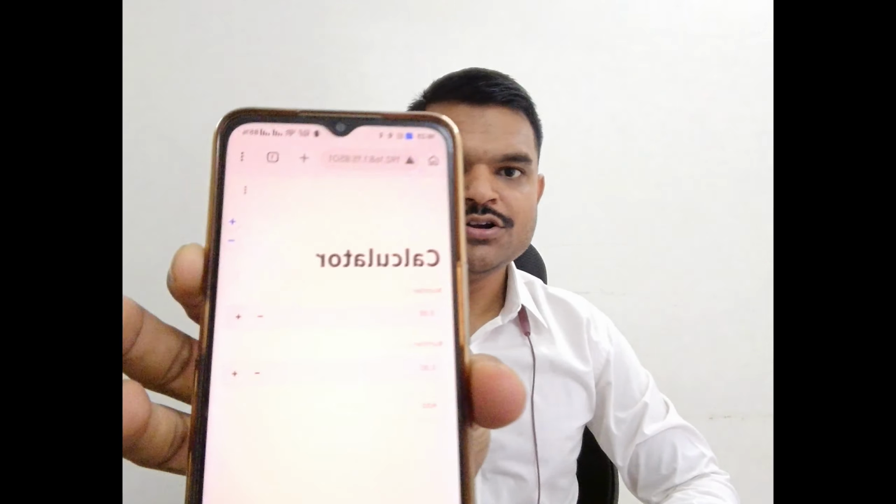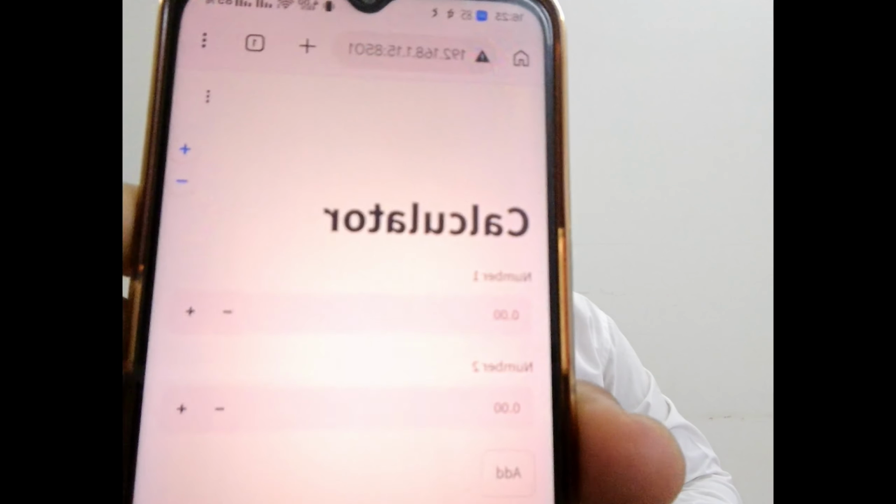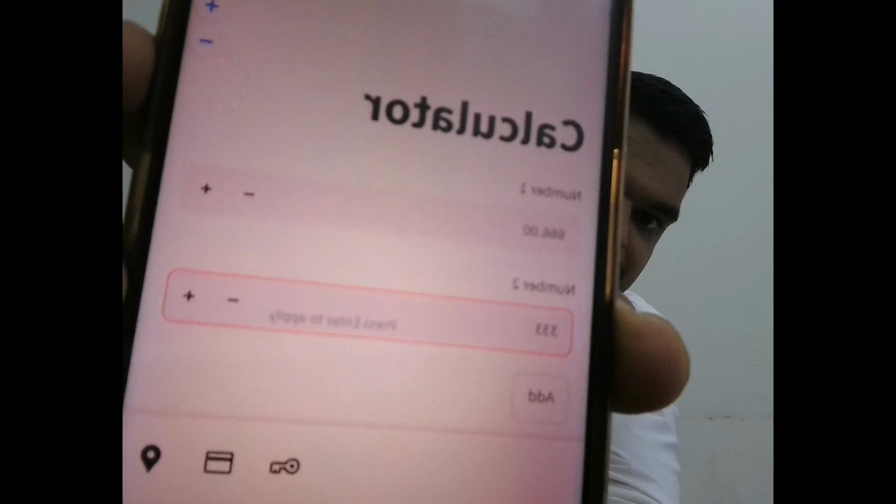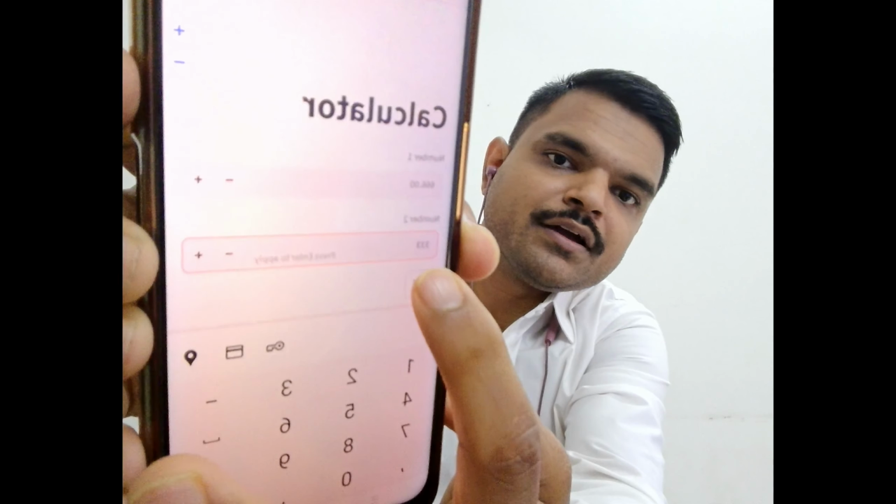I will also show you whether it is working or not working. So currently it is 0, 0, number 1, number 2. I will just add 666 plus 333. You can see 666 and 333. I will just hit the add button. Okay, add button, and you can see the result also, 999. So this is working on my laptop, on my mobile as well.